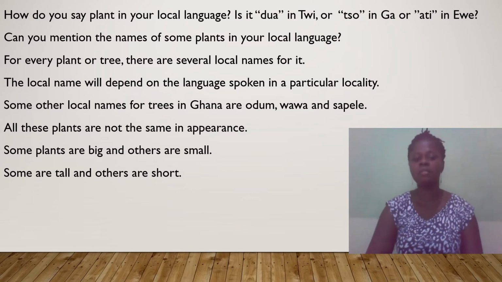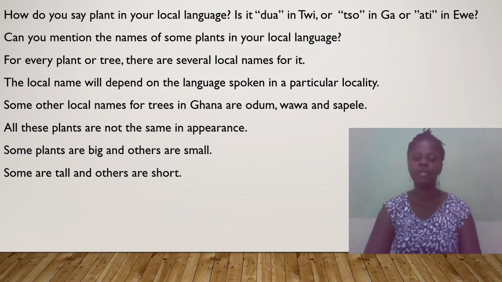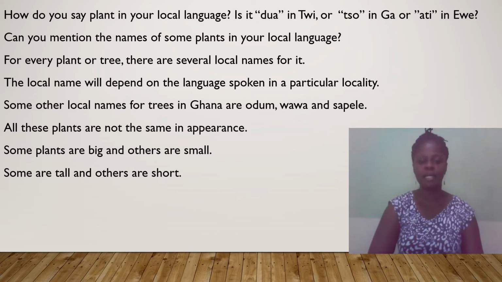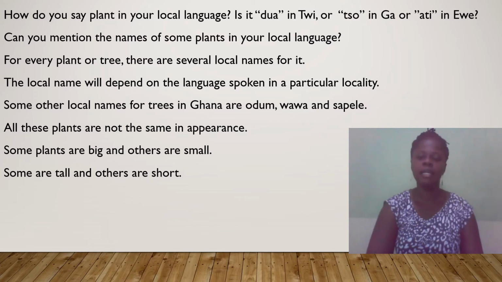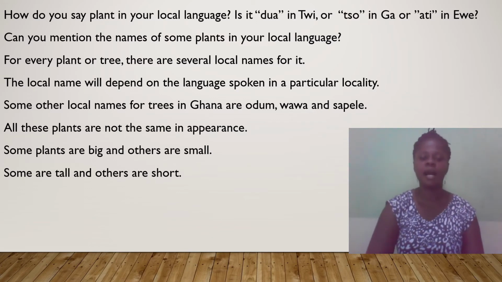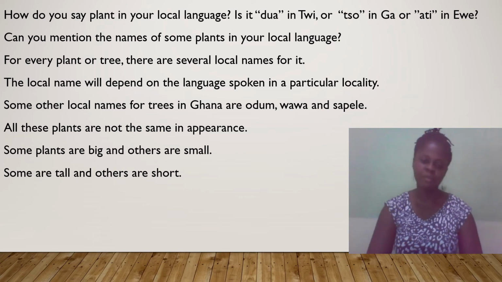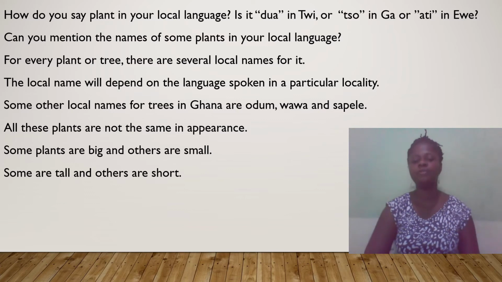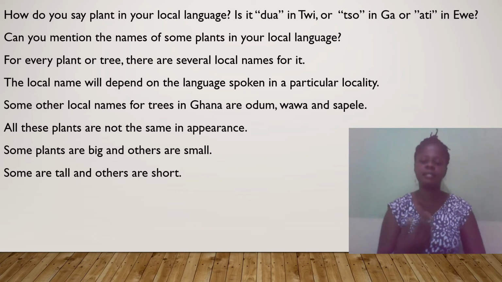Some other local names for trees in Ghana are, there are special trees which they call Odum, there is Wawa, and then there is Sapele. All these plants are not in the same appearance. Now, some plants are big, others are small, while some are short and others are tall. So they come in different shapes and sizes.